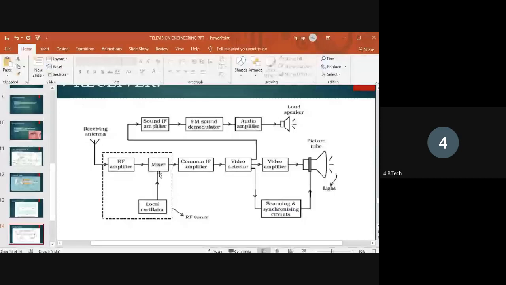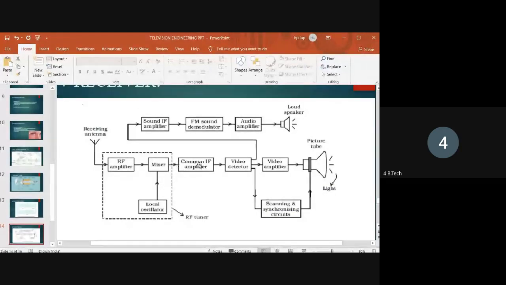Before that, the RF amplifier amplifies the signal. After conversion, the signal is given to the common IF amplifier, because the output of the mixer is the fixed intermediate frequency.